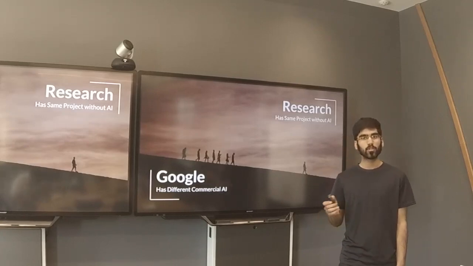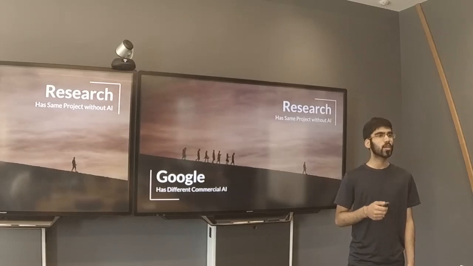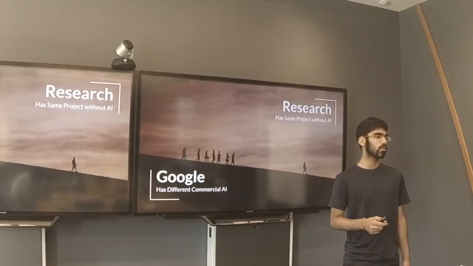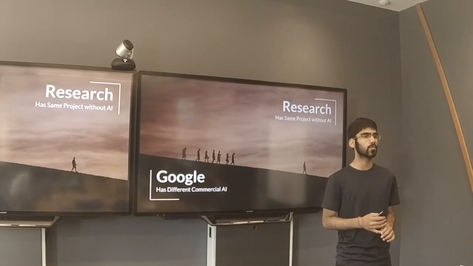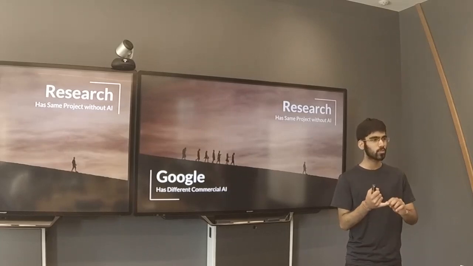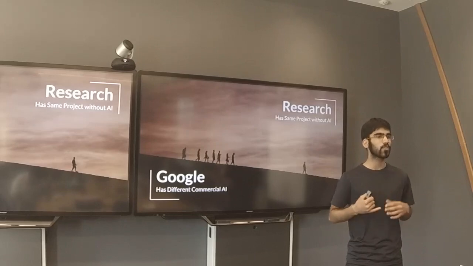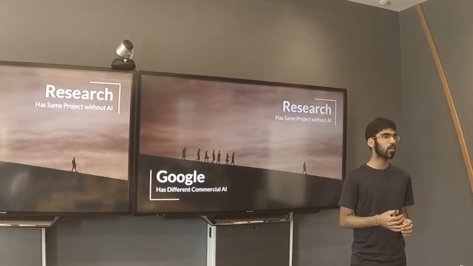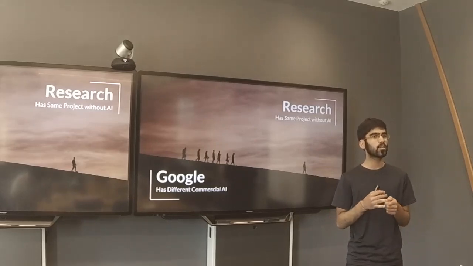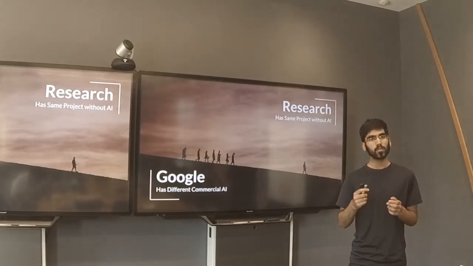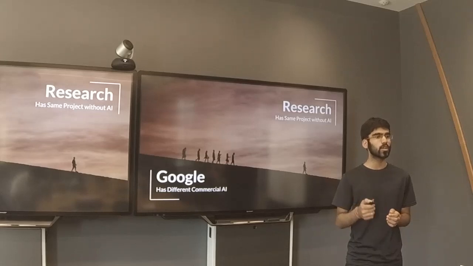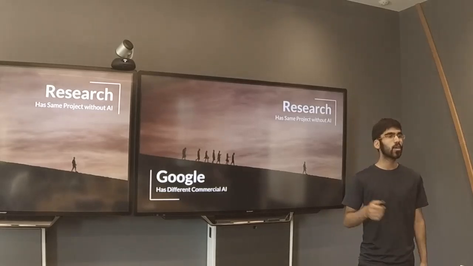For example, Google's Project Wolbachia uses AI computer vision to analyze breeding for mosquitoes in artificial environments. However, they're limited to just mosquito species instead of insects in general. They're only able to do this in artificial settings instead of in the wild, and they're not able to generalize the results to a variety of other applications.